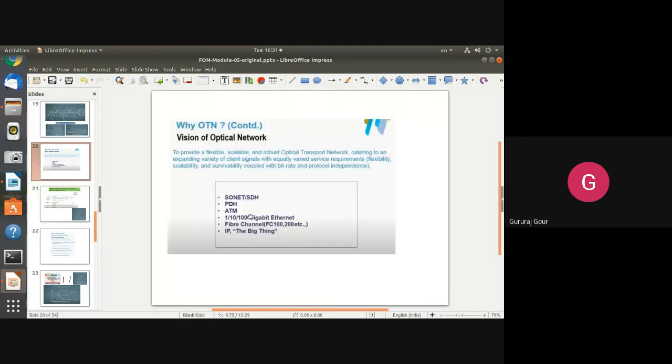This is what we mean by this sentence. It is supporting 10 or 100 gigabit Ethernet. Okay. We have seen SONET and SDH and how OTN has supported them by overcoming their difficulties. We have seen how OTN has supported PDH and ATM with the help of the previous slides. And just now, with the next slide, I have explained how OTN supports 10 or 100 gigabit data rate Ethernet technology.